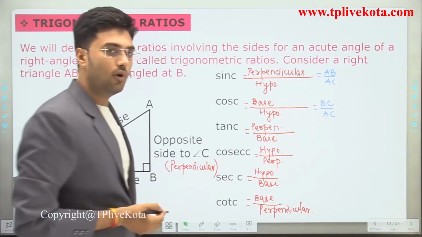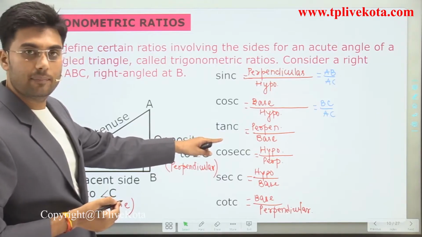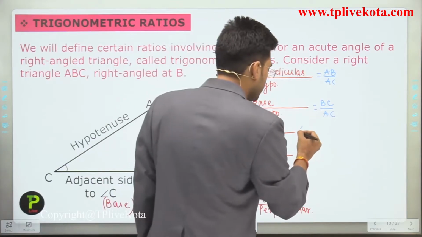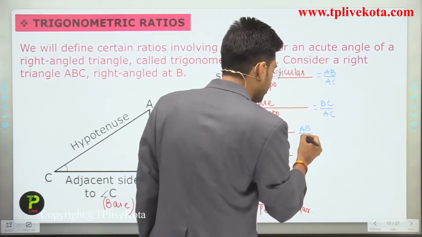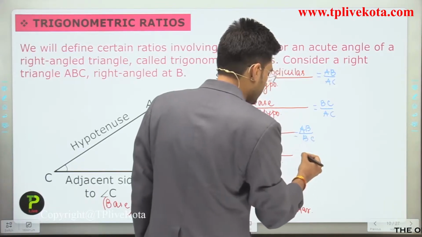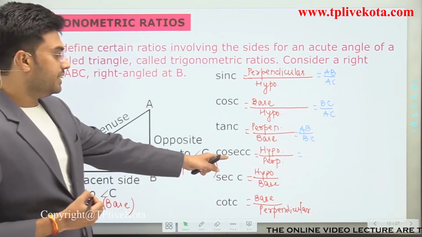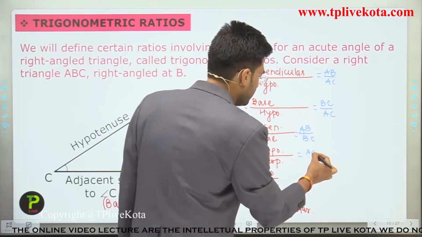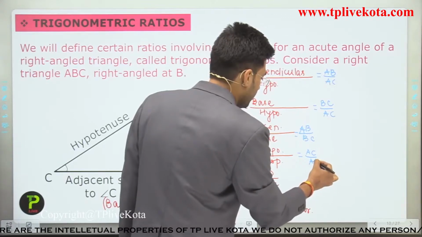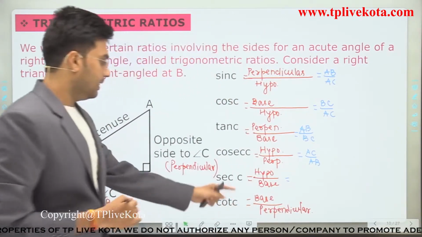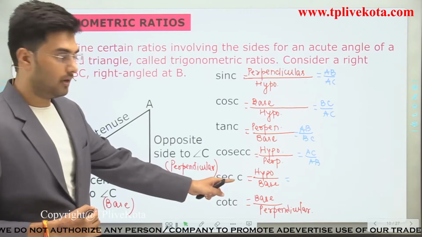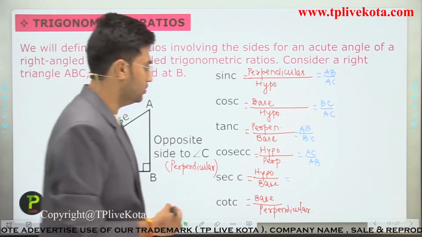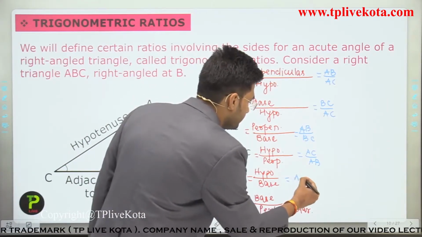Similarly, tan C is perpendicular divided by base. Perpendicular is AB, base is BC. So we can write it as AB divided by BC. Similarly, cosec C is hypotenuse divided by perpendicular, so we can write it as AC divided by AB. And sec C is hypotenuse divided by base, and here the hypotenuse is AC, so AC divided by BC.